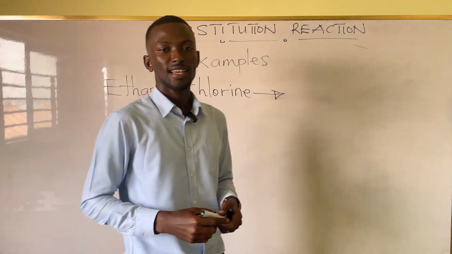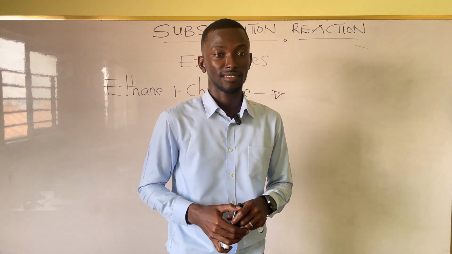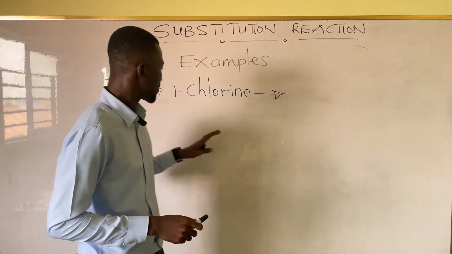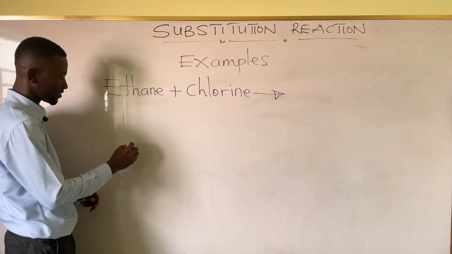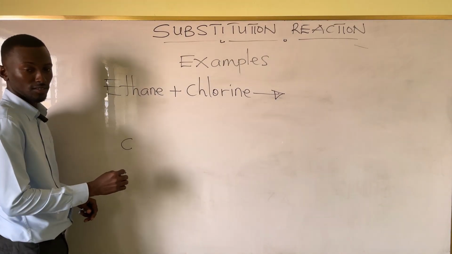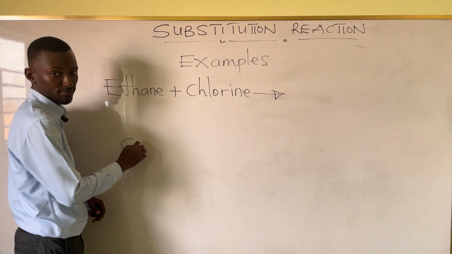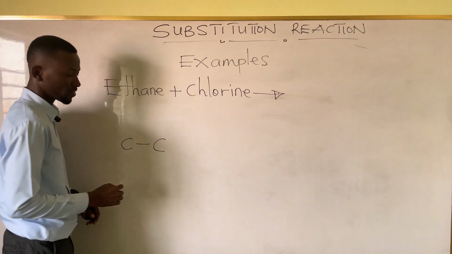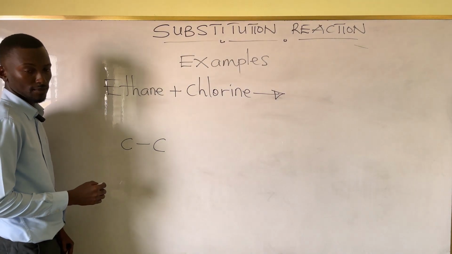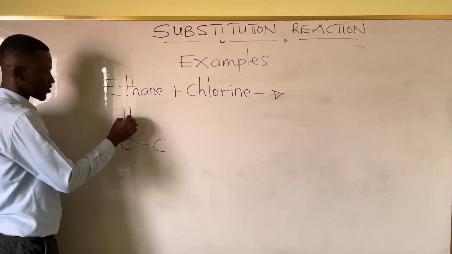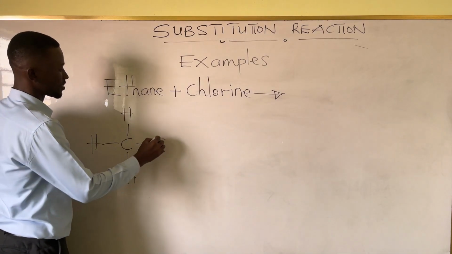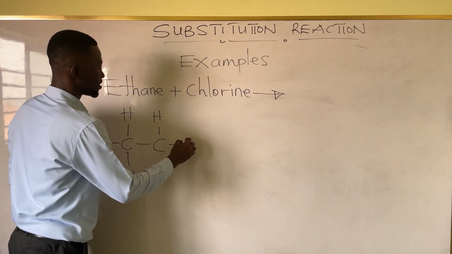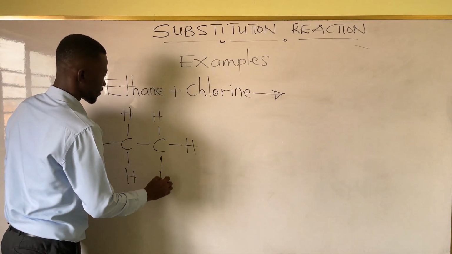To make it easy, let's use the displayed formulas. What's the displayed formula for ethane? How is it drawn? Guide me through it. Carbon, bonded to carbon. Double or single? Single. Single bonded to carbon, bonded to hydrogen all around. So you have how many hydrogens? Six hydrogens in total. So this is the displayed formula for ethane.